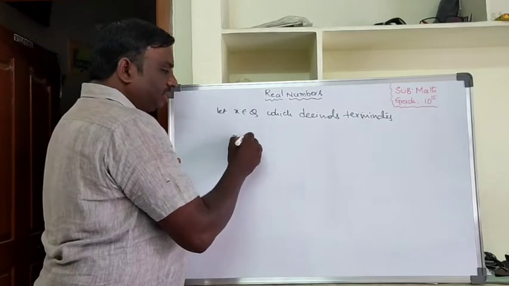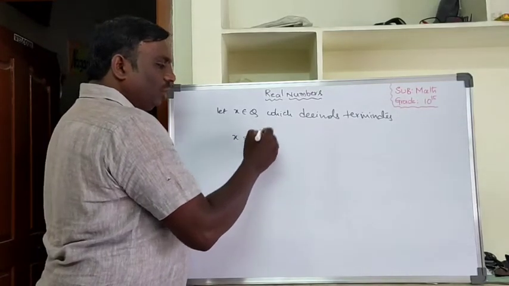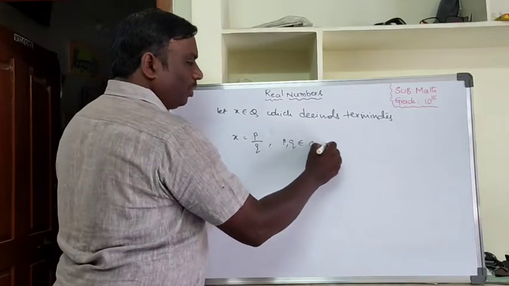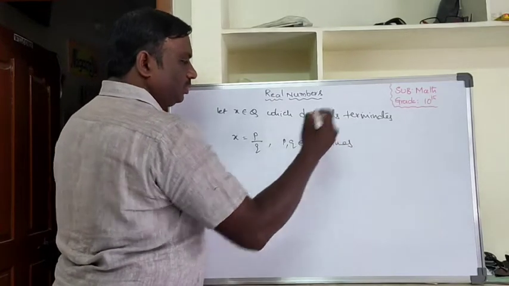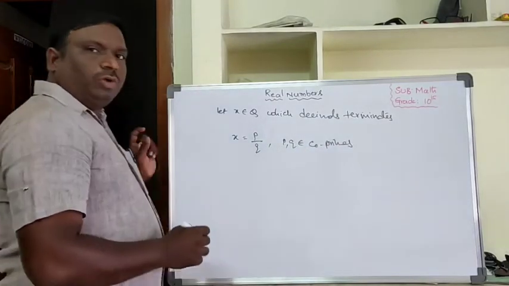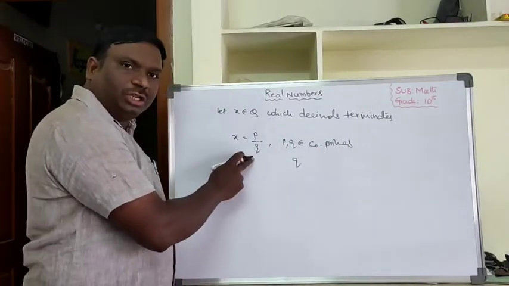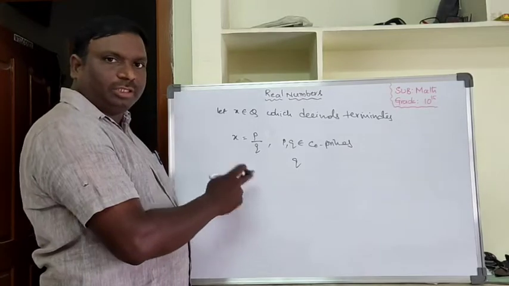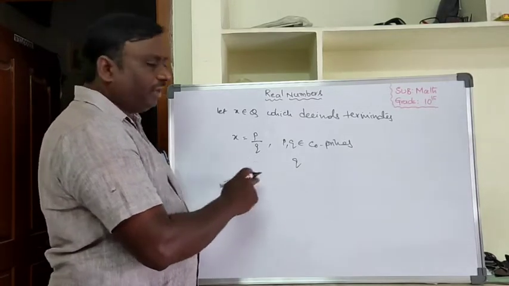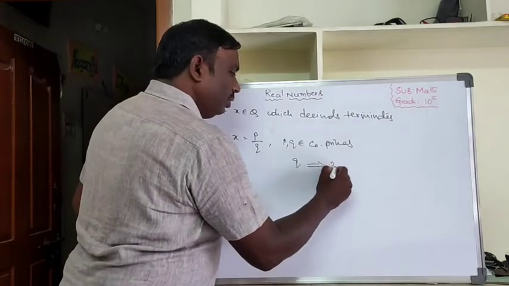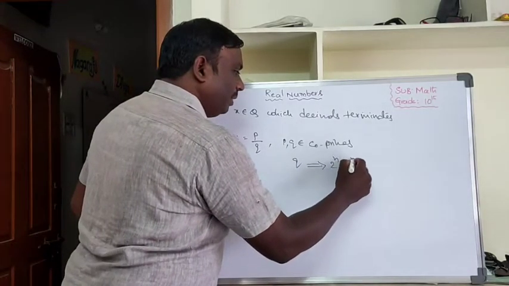Then x can be represented in the form p by q, where p, q are co-primes, and the prime factorization of q can be written in the form of 2 power n into 5 power m.